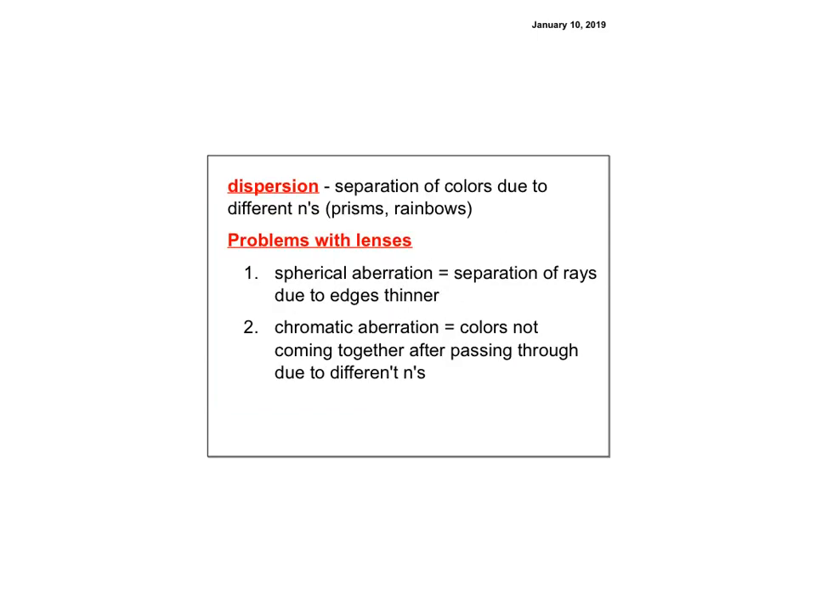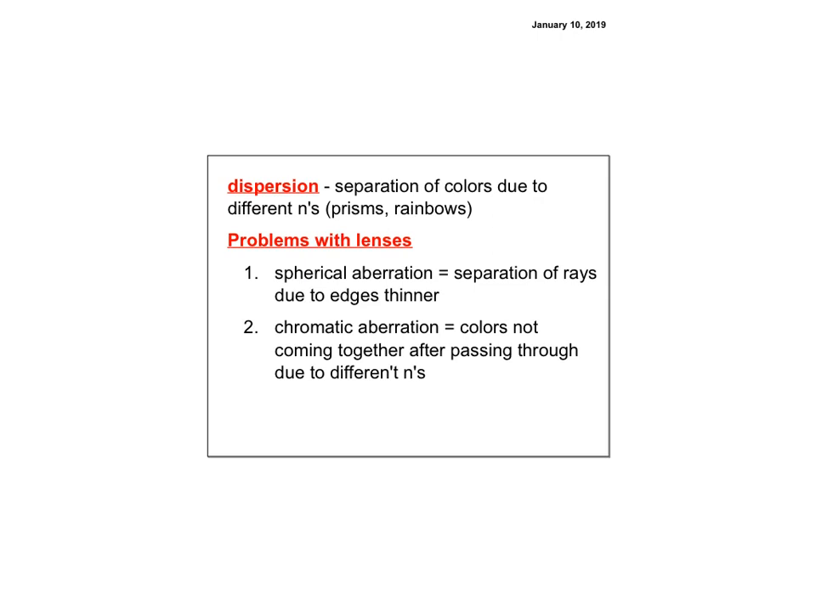Dispersion is separation of colors to different ends. That's what we see in prisms and in rainbows. That's why blue separates or bends more than red, because it has a higher frequency, so it interacts more with the molecules. And so it has a bigger N, which makes it bend more.